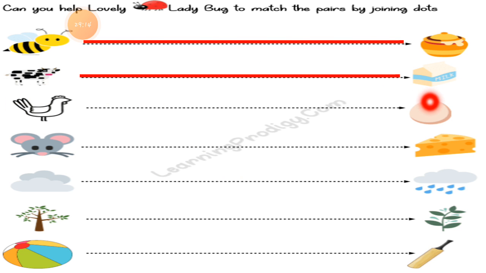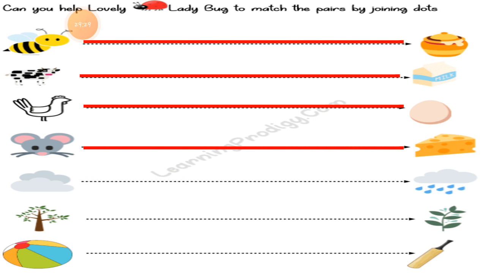Then the hen wants to go to the egg, so give a straight line so the hen can reach the egg. Next, a mouse wants to reach the cheese. Give a straight line so the mouse can reach the cheese. Then the cloud wants to reach the rain, so give a straight line so the cloud can easily reach the rain.